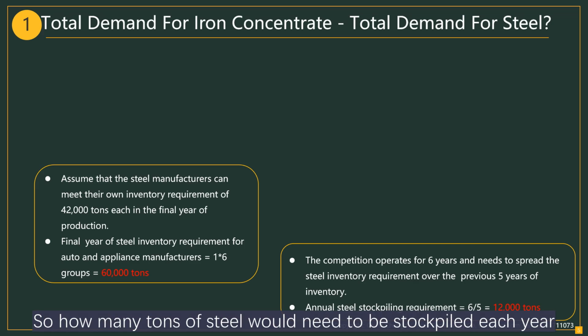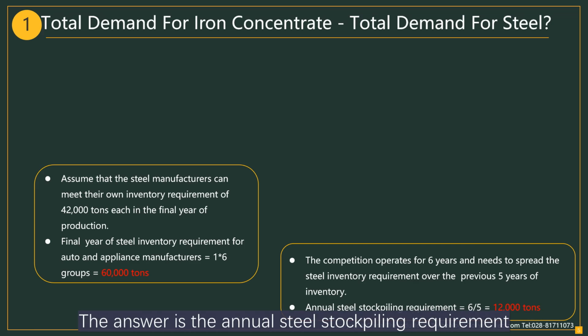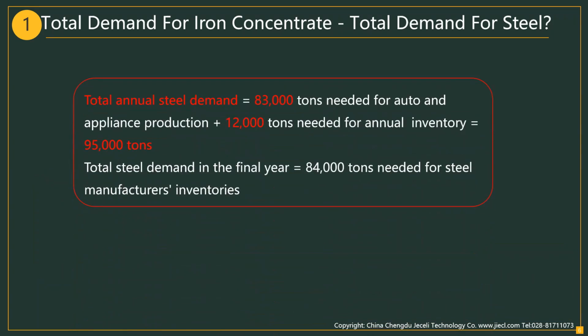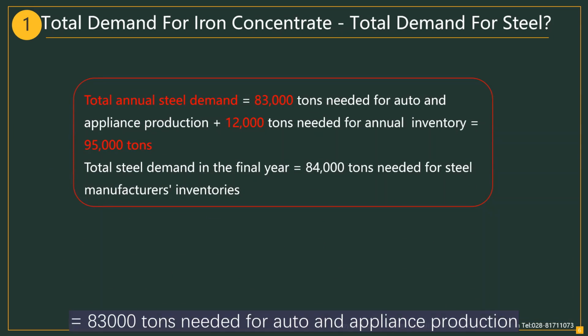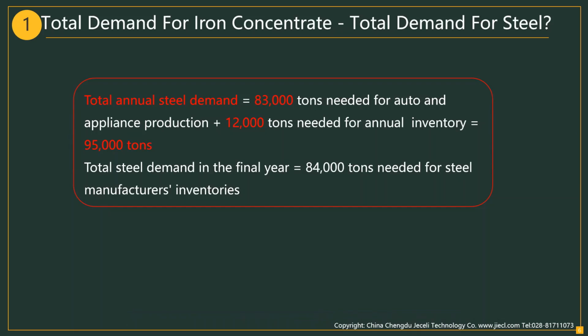So how many tons of steel would need to be stockpiled each year? The answer is the annual steel stockpiling requirement is equal to 60,000 tons divided by 5, which is equal to 12,000 tons. Is the total annual steel demand clear? Total annual steel demand is equal to 83,000 tons needed for auto and appliance production, plus 12,000 tons needed for annual inventory, which is equal to 95,000 tons.